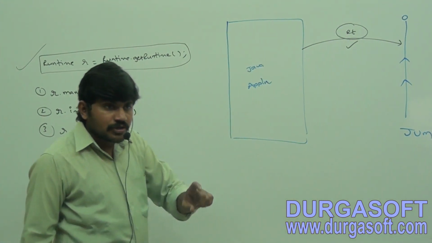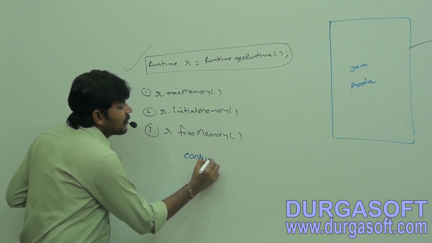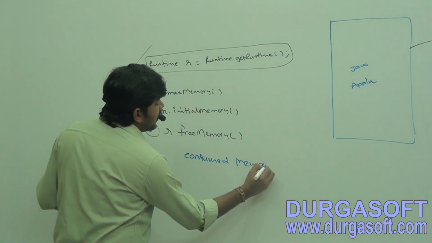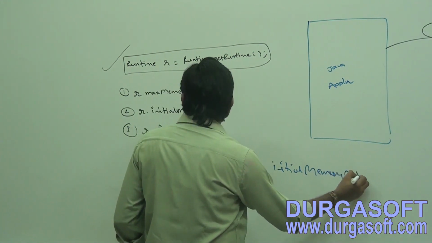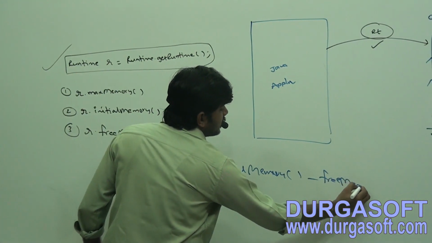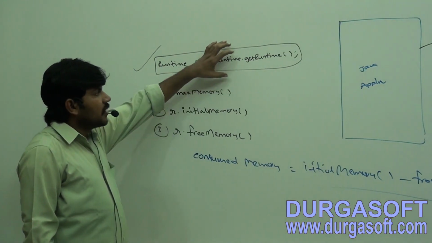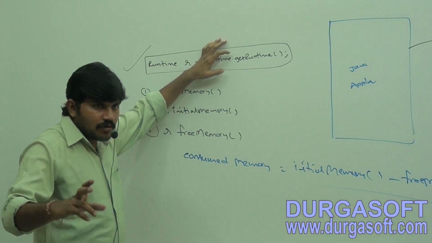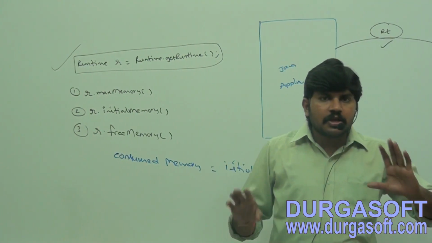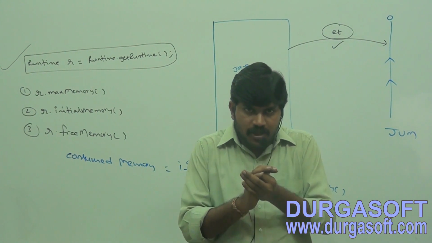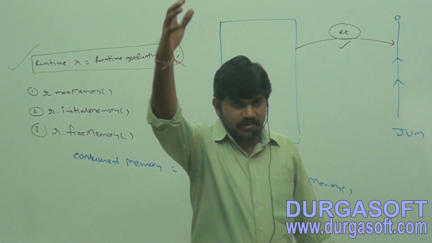Okay, I want to know consumed memory. Sir, how much memory is already consumed? How to get consumed memory? It is initial memory minus free memory. This much consumed memory is there. Are you able to understand? Once we got the runtime object, we can ask about all these things. There is no problem at all. I hope you are aware how to display heap memory statistics: free memory, max memory, initial memory.